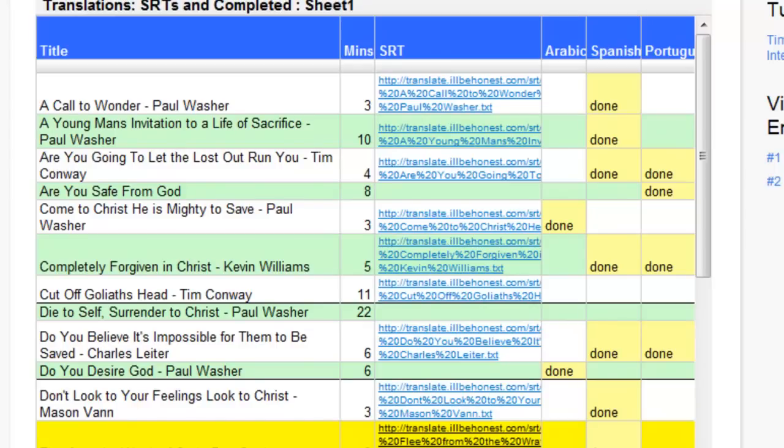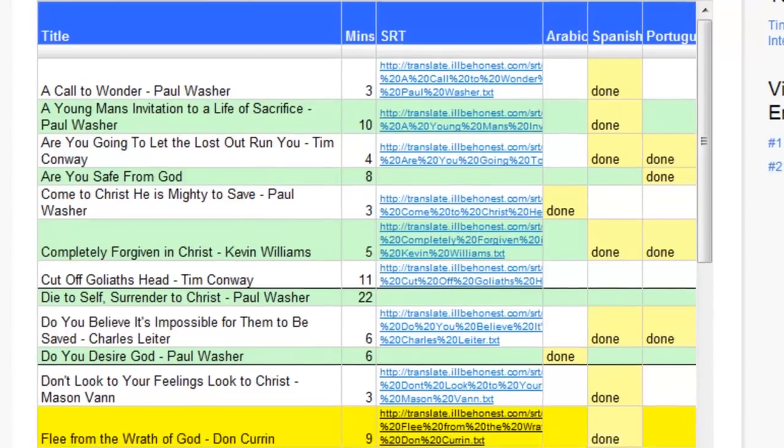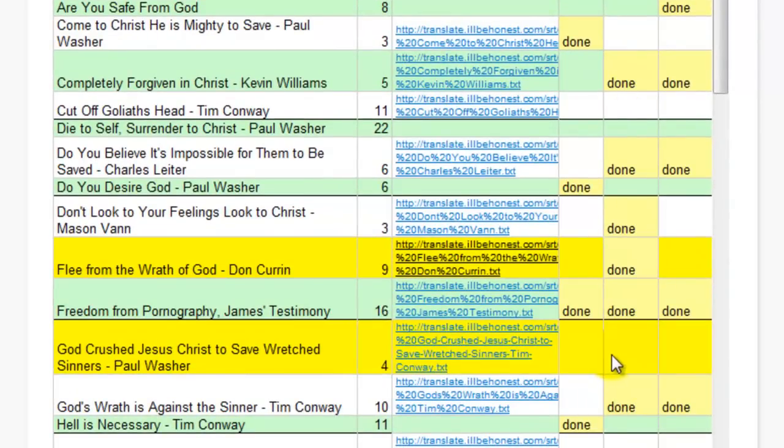In case somehow it doesn't get done for a while, then we can contact you and ask you the progress. And if you just don't have time, then we'll remove the work in progress and it'll be open again. And so our hope is that as people are translating time-coded transcripts that they download right here, they will not run into the problem of duplicate translations.